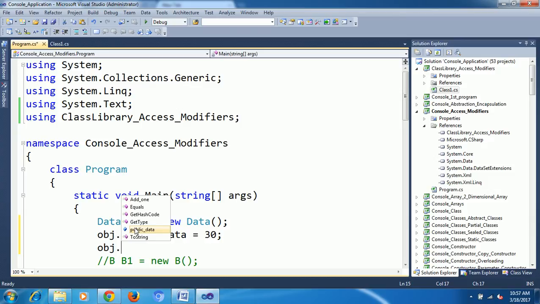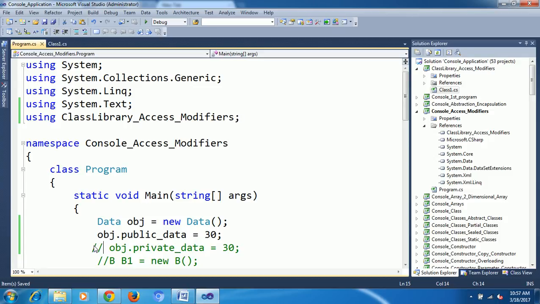Obj dot, it will throw an error, okay. What did you understand? For the class, we can access only public properties. This is a separate project, separate class, and how to access: only public properties we can access. Okay, you understood? Clear? That's the fourth one over.